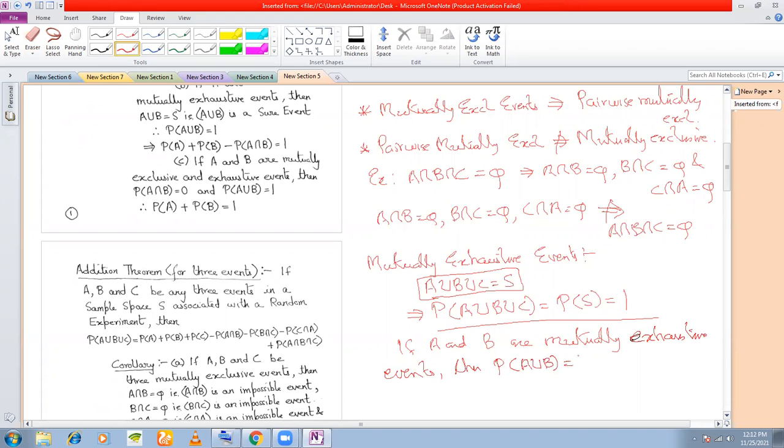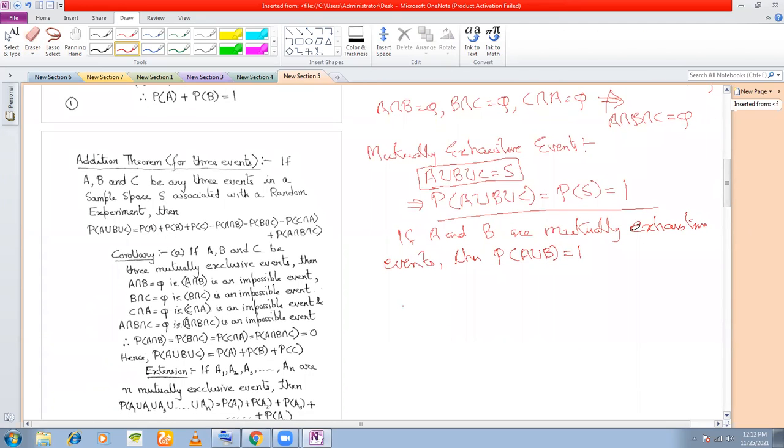Must be a sure event, right? The probability must be equal to 1. So therefore, P(A union B), what is the addition theorem? P(A) plus P(B) minus P(A intersection B), right? But because A and B are mutually exhaustive, P(A union B) is equal to 1. That means I can write P(A) plus P(B) minus P(A intersection B) is equal to 1. Clear?